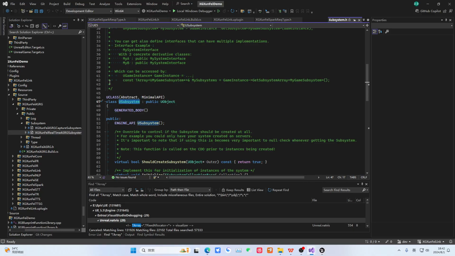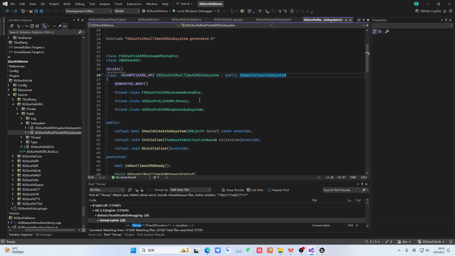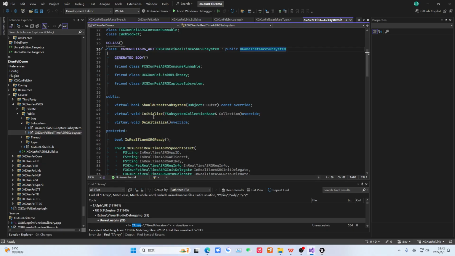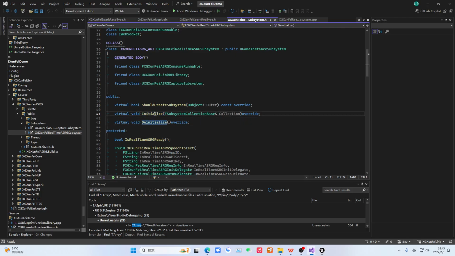It inherits from UObject, our top-level parent class. Then it will help you instantiate it. This GameInstanceSubsystem means that there is only one globally. It will help you instantiate it at the start of the game, and release it at the end of the game. So the corresponding ones are these two functions, Initialize and Deinitialize. By doing this, we don't need to consider the life cycle of this object. We just need to use it at the right time. So this refers to the meaning of the subsystem.